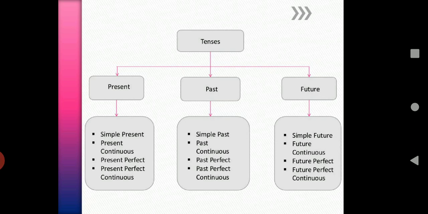A tense is a form of a verb which tells us the time of action or state of completeness. There are mainly three tenses in English. Every tense is divided into four types. You can see here a chart of tenses: present tense, past tense, and the future tense. And each tense is divided into four types: simple, continuous, perfect, and perfect continuous.